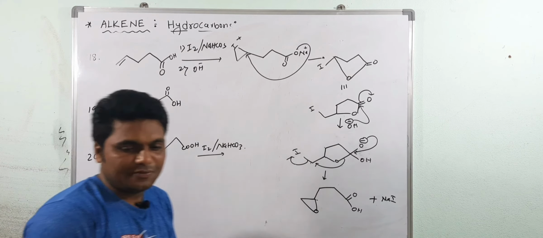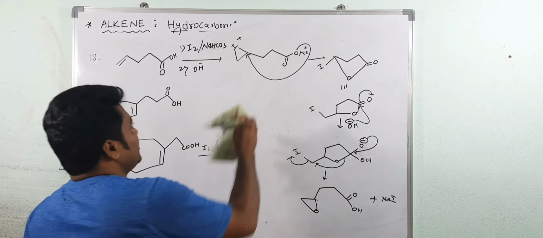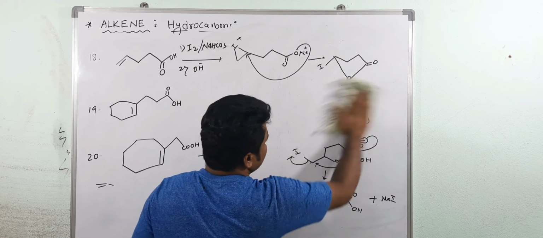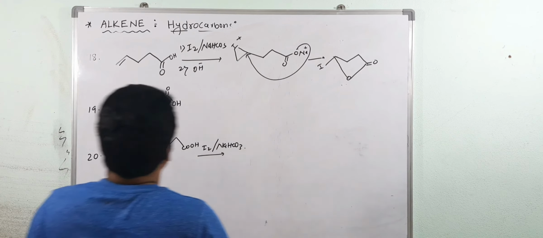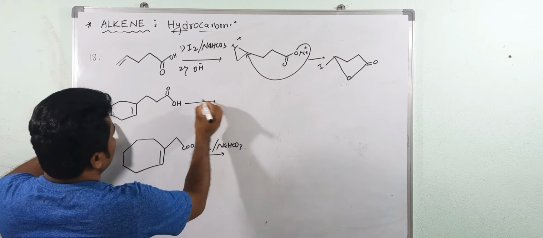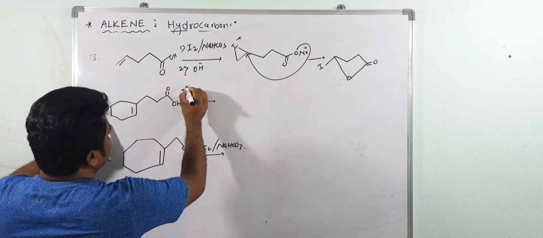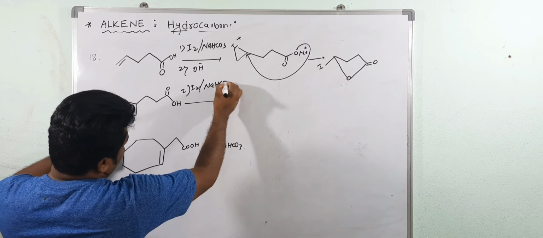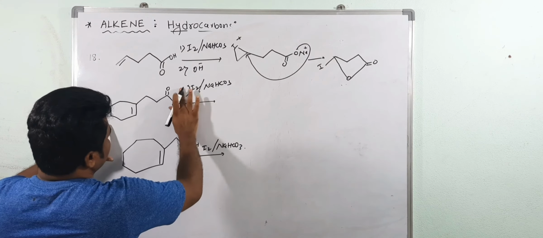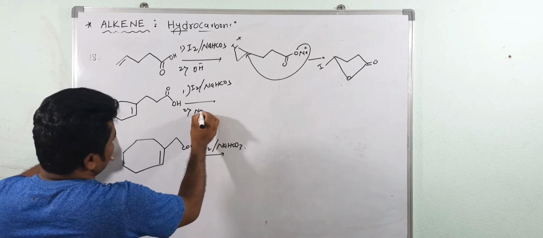Okay, now see. Now I will explain this same again. First is iodination in presence of sodium bicarbonate, and second is in presence of sodium hydroxide.